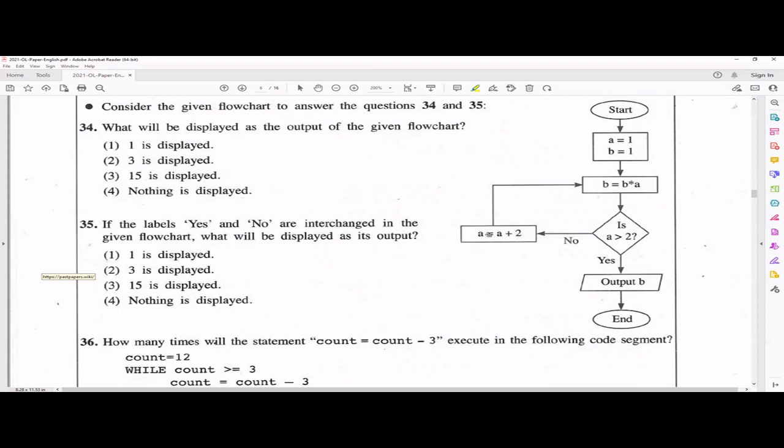So it goes here. Then 1 plus 2. A becomes 3, right? And then B becomes 3 into 1. That means B is 3, A also 3. So here again check, okay, is A greater than 2? Yes, 3 is greater than 2. Yes, then you output B. So B is actually 3, right? So this is the answer.